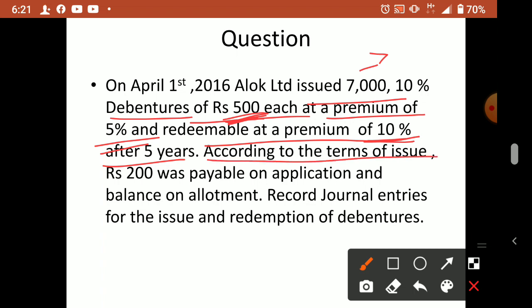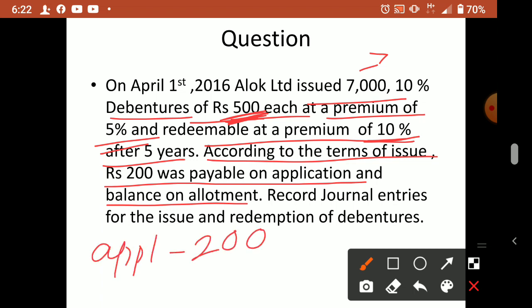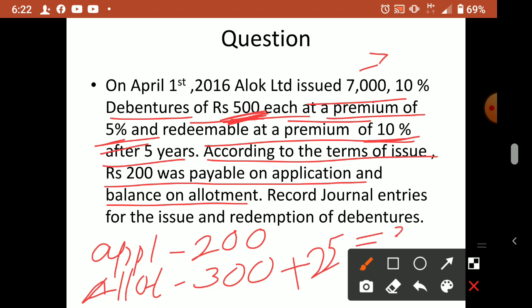So according to the terms of issue, rupees 200 was payable on application and the balance on allotment. Clear, no? So total 500 rupees: application is 200 and allotment is 300. Balance means 300. Plus, in allotment only, usually we can include the premium. What is the premium at the time of issue? 5%. So 5% of 500, 25 is the premium. So 325 is the total allotment. Normal allotment is 300, 25 is premium. So this way we have to bifurcate and keep.